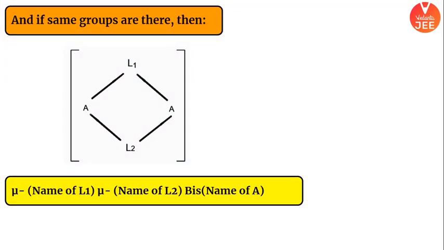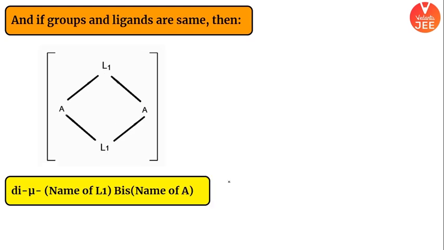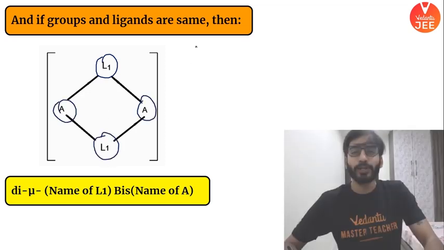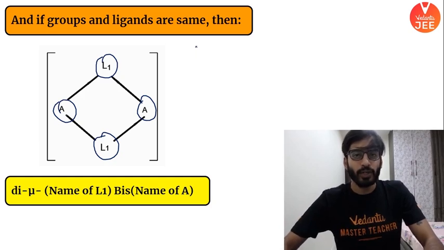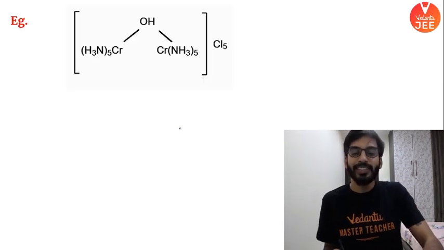Okay, moving on. Check this out. In this, you are getting the same groups, and there are two bridging ligands, right? So what you will do, mu L1, mu L2, named just like this, and then bis, whatever the two groups are there, you write it down. Okay, this is that. Similarly, everything is the same. I think this is the easiest among all. What you are going to do here, just simply write di, mu, whatever the ligands are, then bis, name of the group. I hope it is clear. Okay, so let's do a question to illustrate our point.